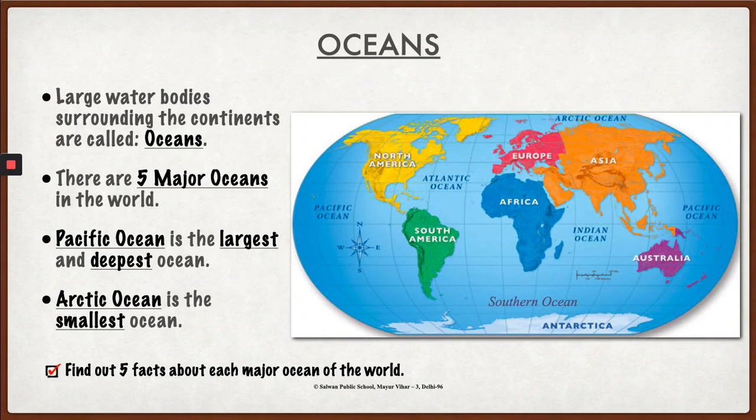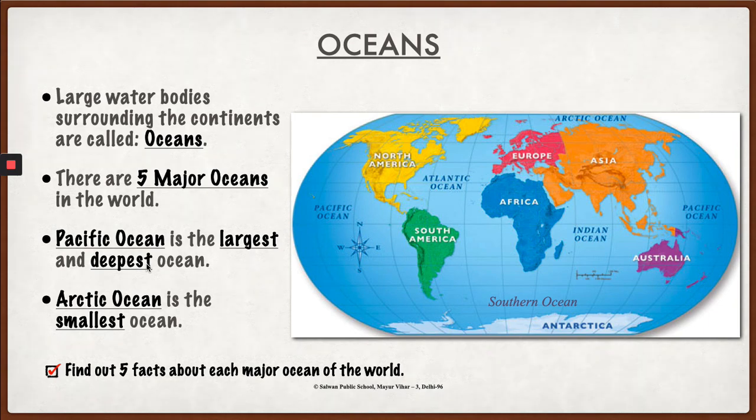Besides oceans, the earth also has many smaller water bodies such as seas, gulfs, rivers, bays, etc., like your river Ganga. The earth also has a variety of landforms such as mountains, plains, and plateaus like your Mount Everest.